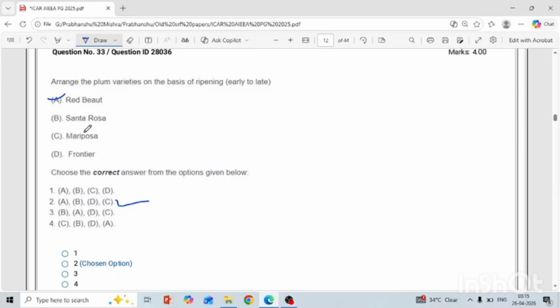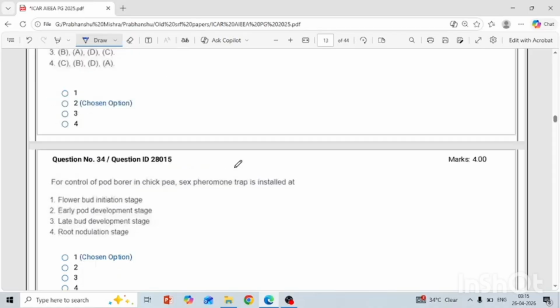Another is Mariposa. So take the first one as the earliest variety, then Santa Rosa early, then Frontier mid, and Mariposa is the late variety. So like this: A, B, D, C. Try to know at least the early and late varieties of all crops.